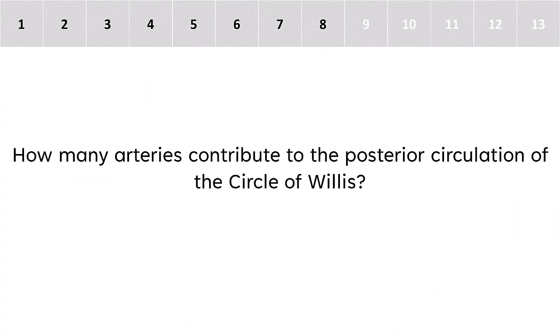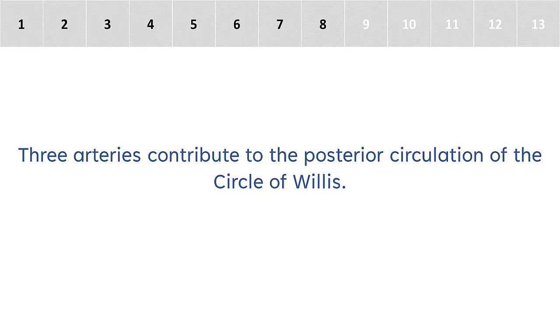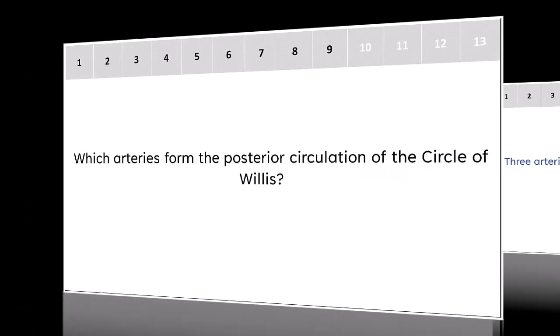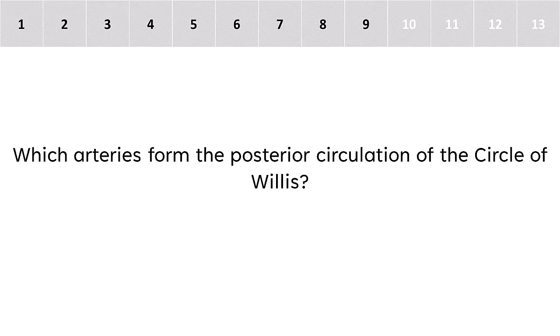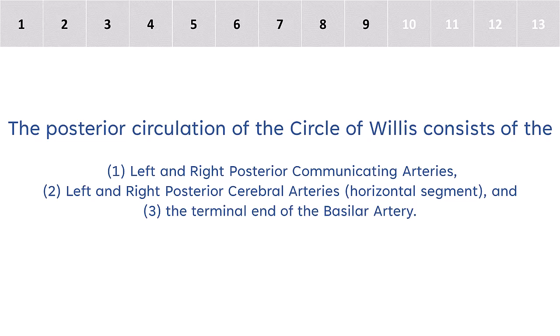How many arteries contribute to the posterior circulation of the Circle of Willis? 3 arteries contribute to the posterior circulation of the Circle of Willis. Which arteries form the posterior circulation of the Circle of Willis? The posterior circulation of the Circle of Willis consists of the left and right posterior communicating arteries, left and right posterior cerebral arteries, and the terminal end of the basilar artery.